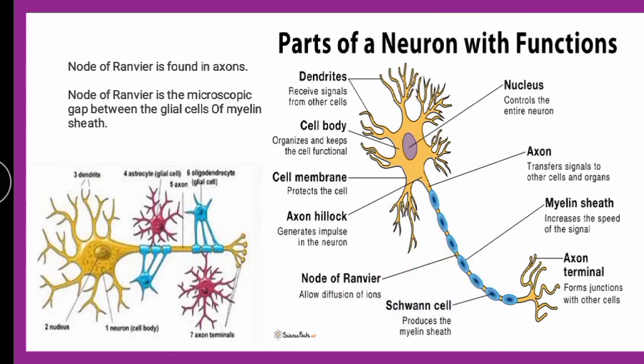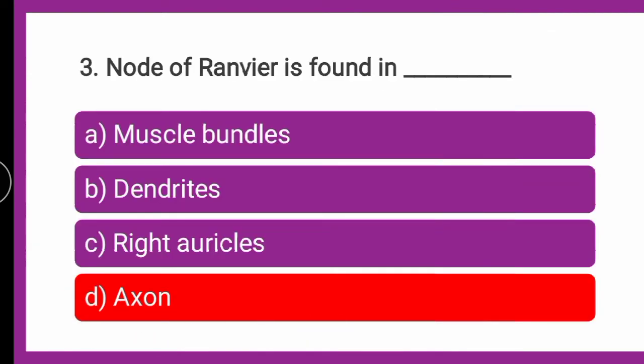The minute yellow colored structure is the node of Ranvier, which allows the diffusion of ions across the cells. It is a minute gap present between the glial cells of the myelin sheath. This blue colored covering is the myelin sheath and these are the glial cells present in between them. So this gap between the glial cells of the myelin sheath is the node of Ranvier, found in the axon of the neuron. So the correct answer is axon.